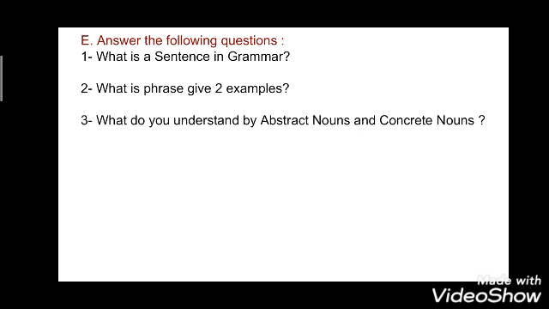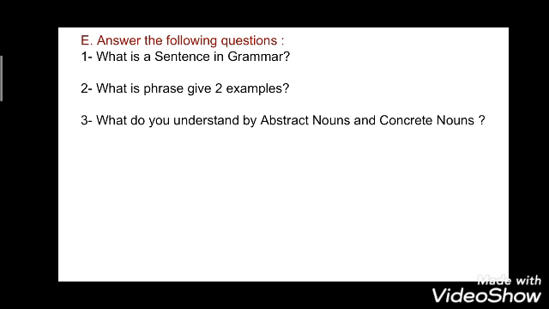Now in exercise E, you have to answer the following questions. The first question is, what is a sentence in grammar? In the first chapter we have learned that. The second question is, what is a phrase? Give 2 examples.